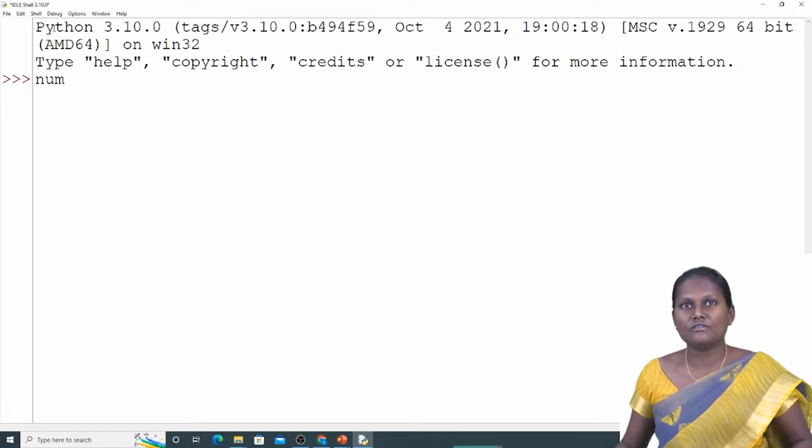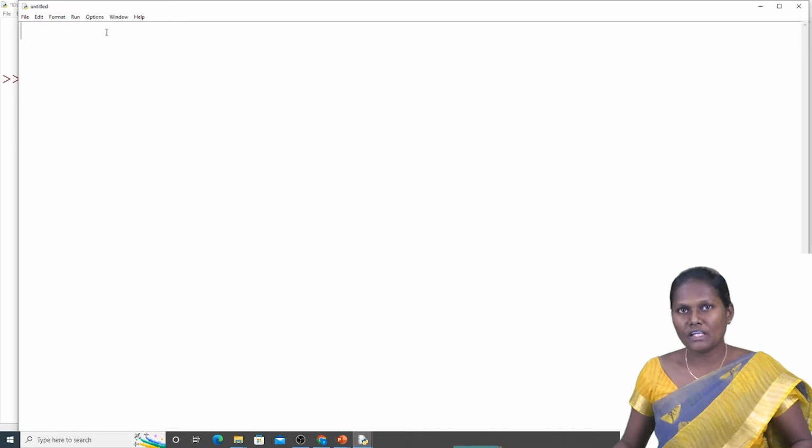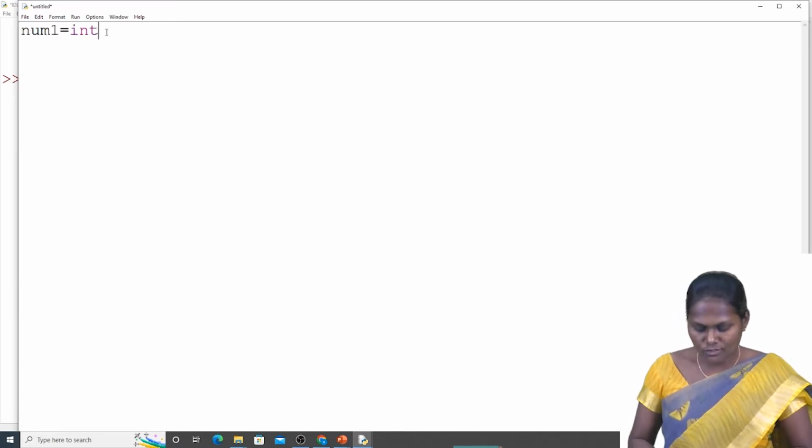I have to take a new file, then we can know the correct one also. So I am going to take a new file. Here I am taking num1 value equal to int of input.